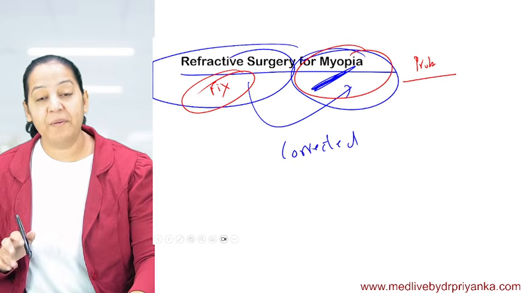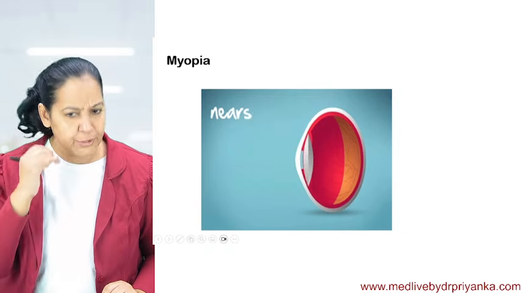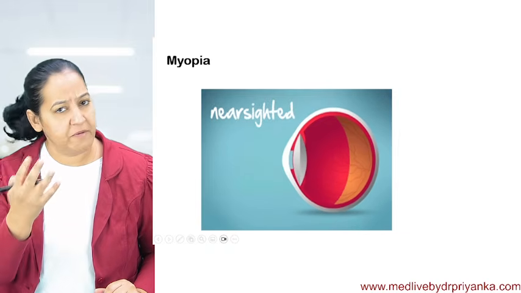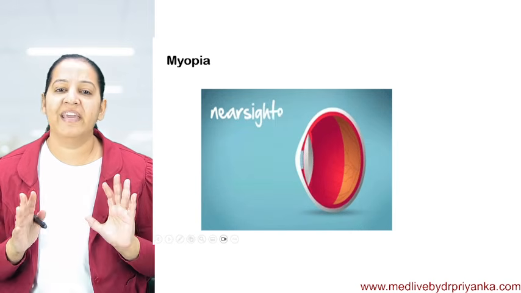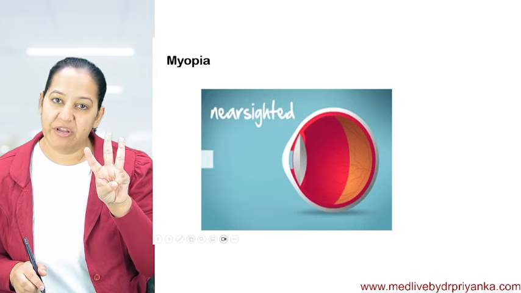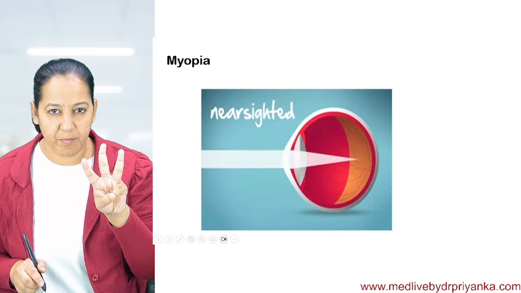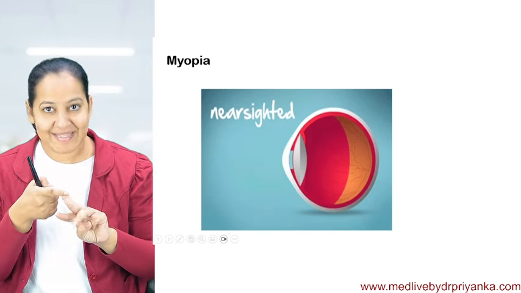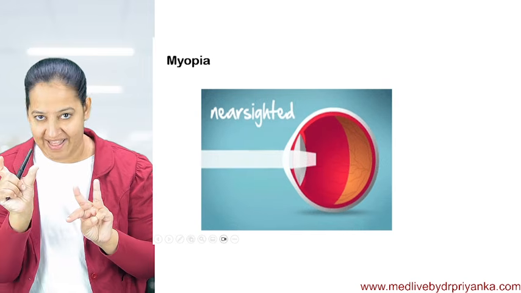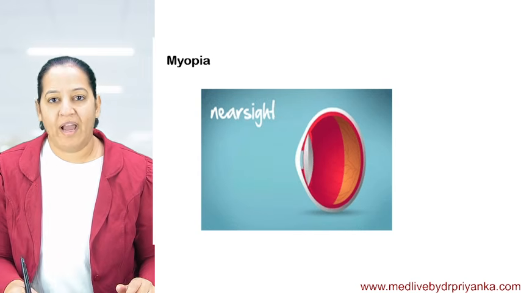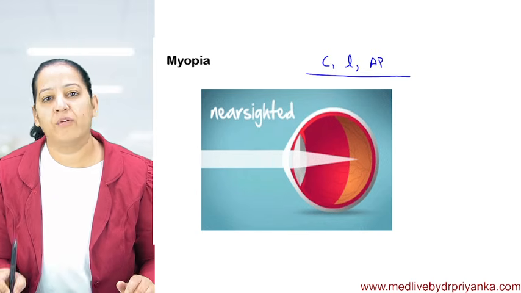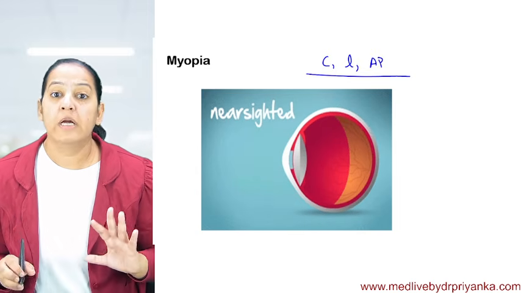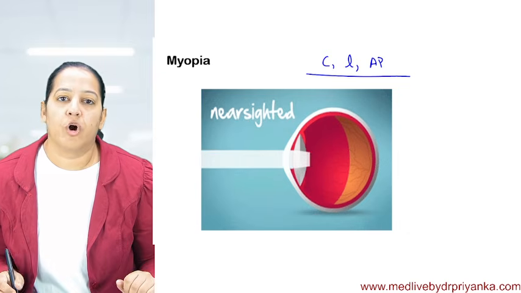So first you tell me what the problem in myopia is. I already taught you myopia. You tell me what the problem is. Myopia, also known as nearsightedness. Here, there is some problem in one of the 3 factors. What are the 3 factors for refractive power? Cornea, lens, and AP length, the axial length of the eyeball. So either the cornea or lens or AP length of the eyeball, any of them or multiple of them, are defective, so that the refractive power of the eye is not normal.